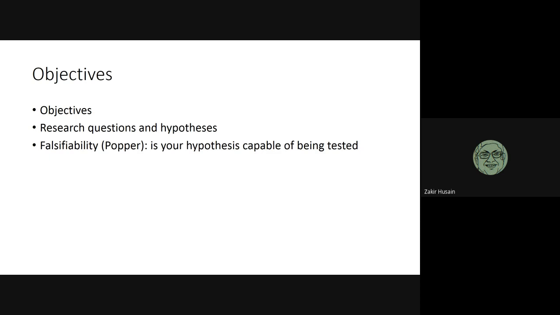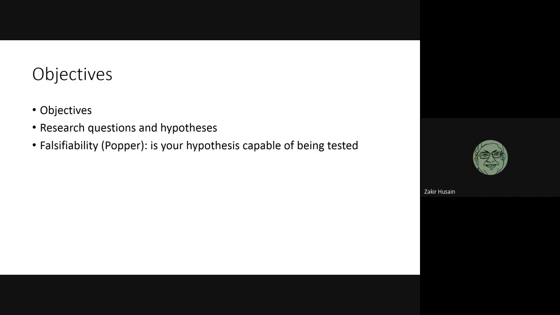If I say that you are a very tall person, your height is above 6 foot, is it falsifiable? Or your height is below 6 foot, is it falsifiable? Yes. I just take you over there, take something to measure, and I find out your height.